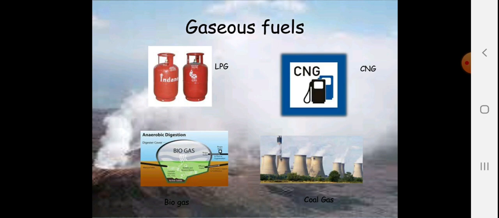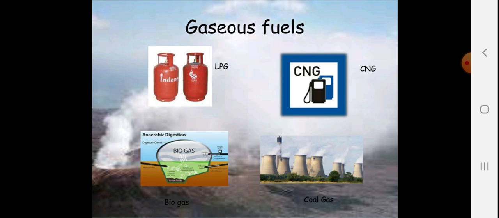That biogas is a result of anaerobic digestion. Now what is anaerobic? Something which happens without oxygen. The digestion or conversion of waste into less harmful substances in the absence of oxygen is called anaerobic respiration, whereas respiration in the presence of oxygen is called aerobic respiration.